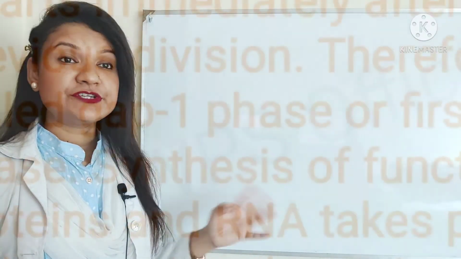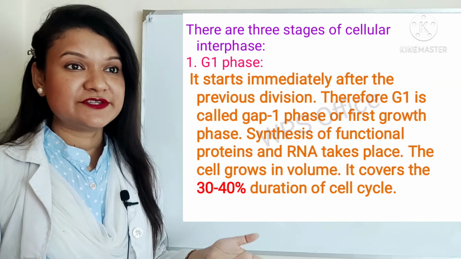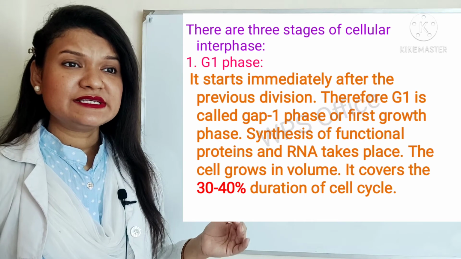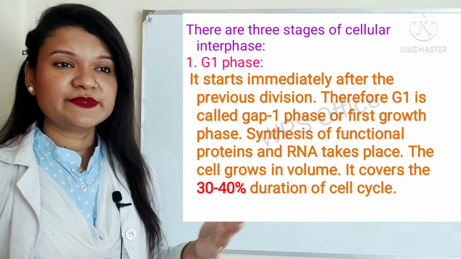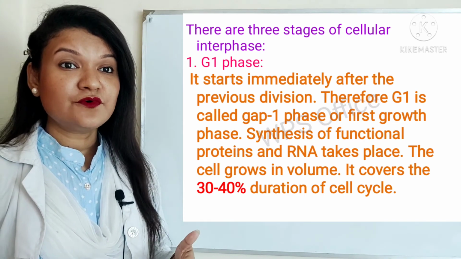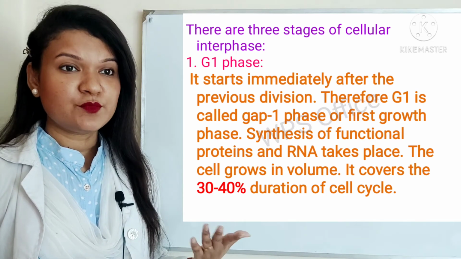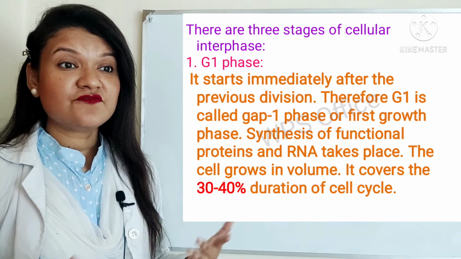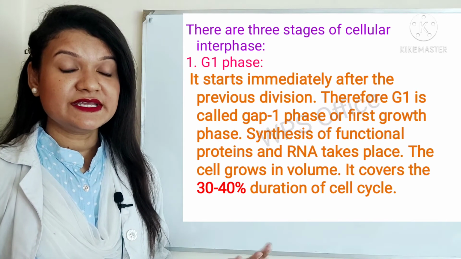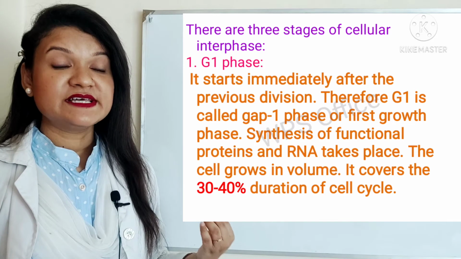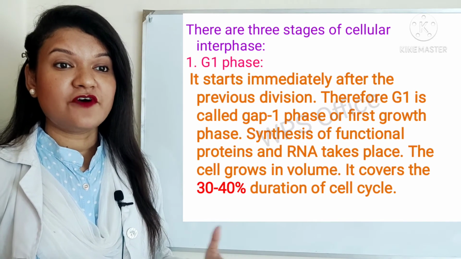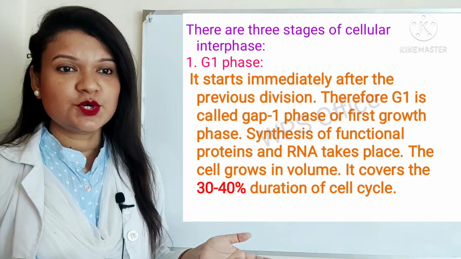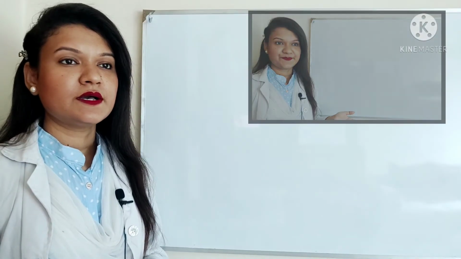There are 3 stages of cellular interphase. Number 1, G1 phase. It starts immediately after the previous division. Therefore, G1 is called gap 1 phase or first growth phase. Synthesis of functional proteins and RNA takes place. The cell grows in volume. It covers 30 to 40% of the duration of the cell cycle.